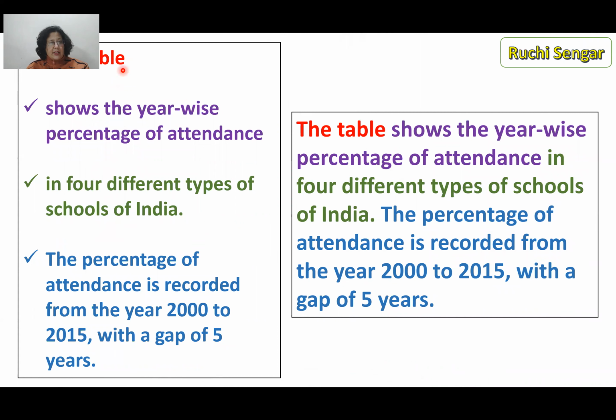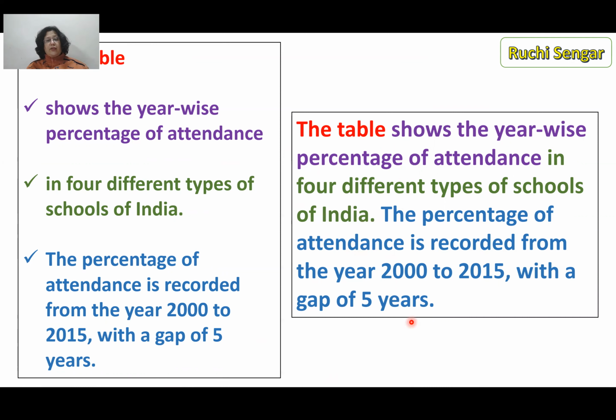Okay, so now look at this. These were the answers. Now, when we combine all of these answers of the child, this is what we get as the first couple of sentences. The table shows the year-wise percentage of attendance in 4 different types of schools of India. The percentage of attendance is recorded. You may not write this. You could use a pronoun, is recorded from the year so-and-so to so-and-so. With a gap of 5 years, you may not write if you want to save up on your words.